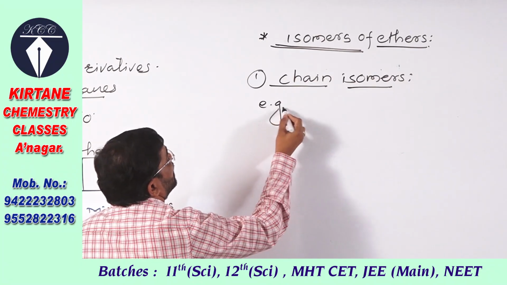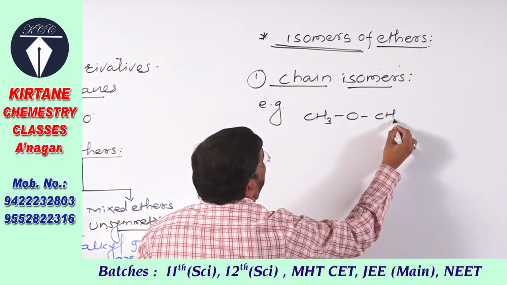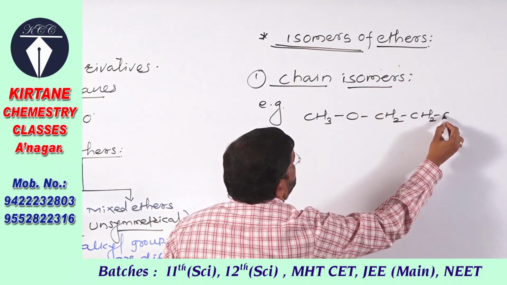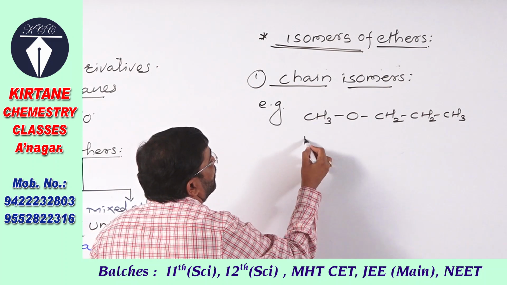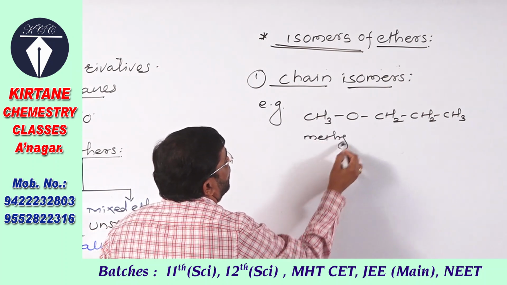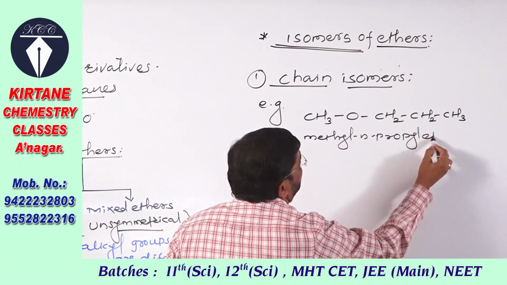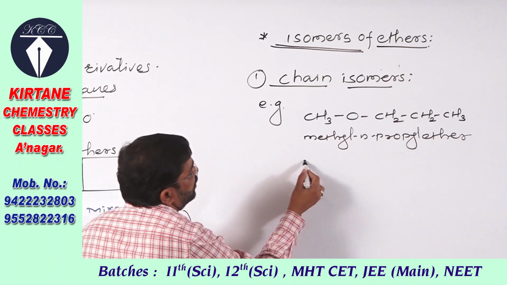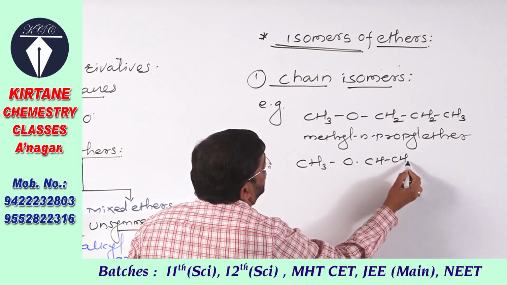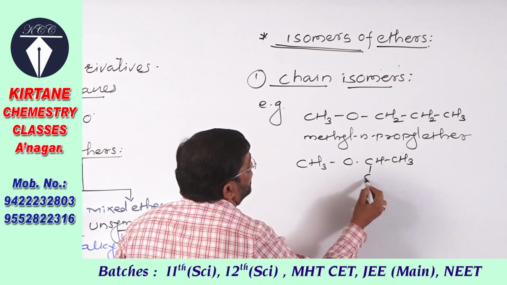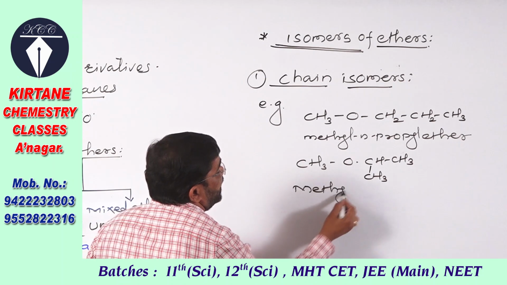For example, here CH3, then O, CH2, CH2, CH3. It is nothing but methyl propyl ether, and by using the same formula we can write CH3 O CH, here CH3 and here CH3. This is methyl